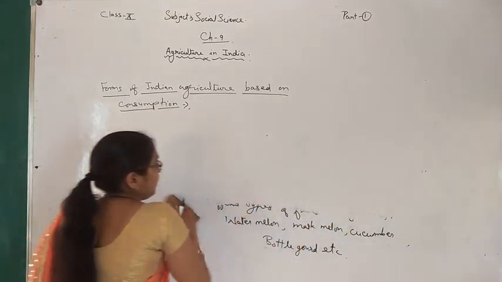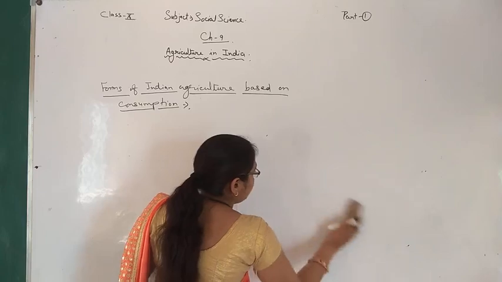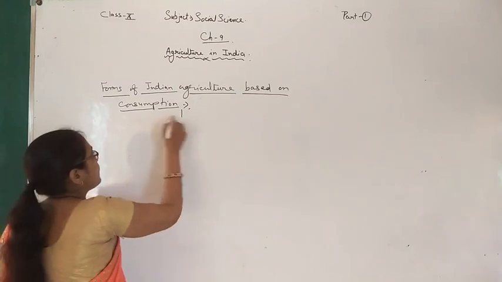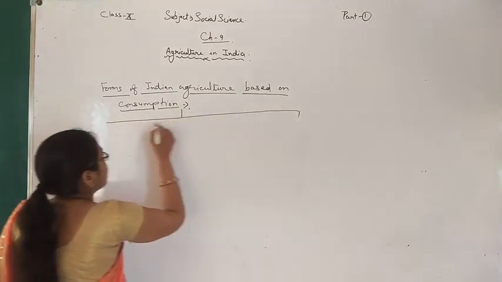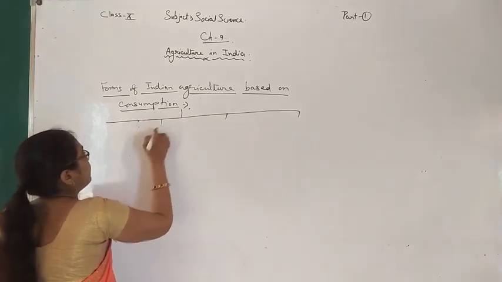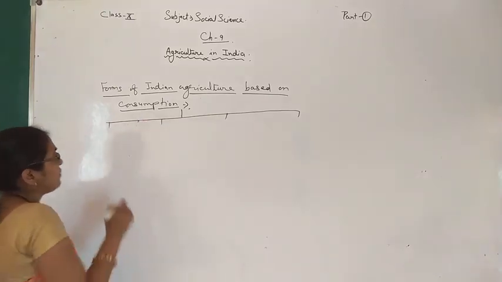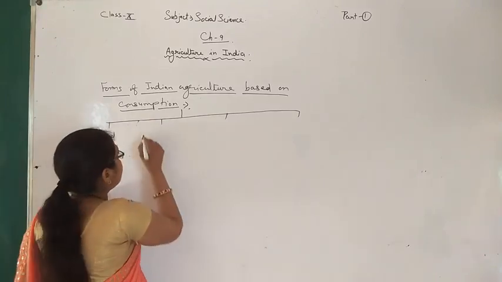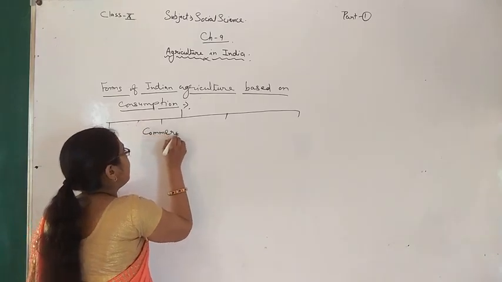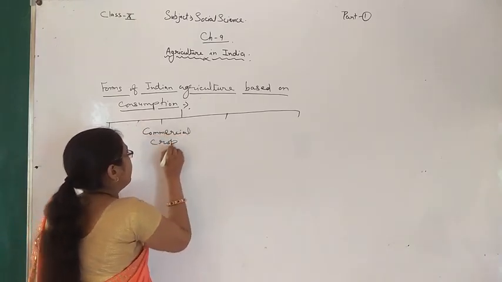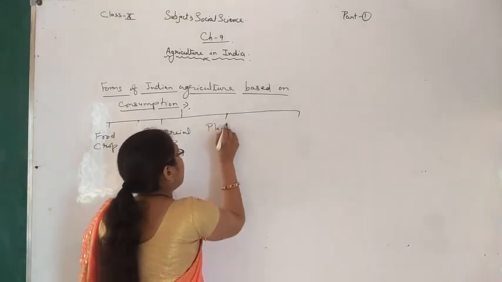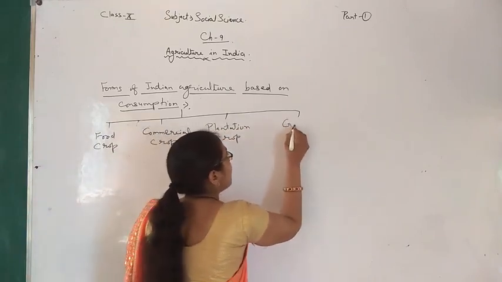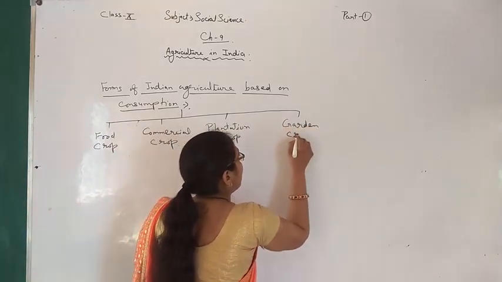According to consumption, the forms of Indian agriculture are divided into 4 parts. First is food crop, second is commercial crop, third is plantation crop, and fourth is garden crop.